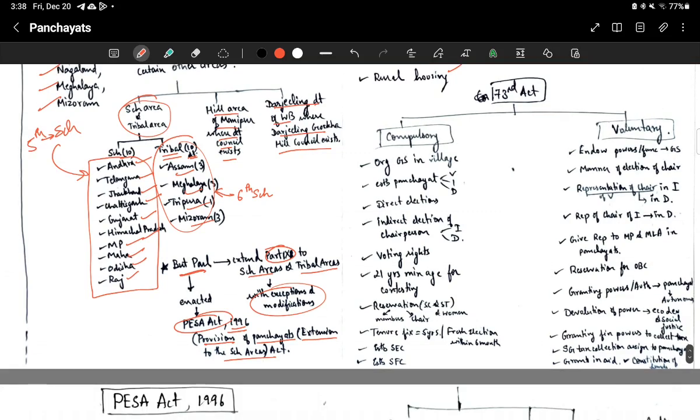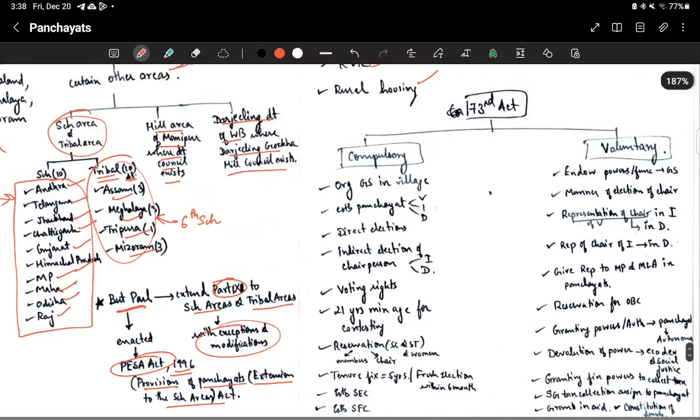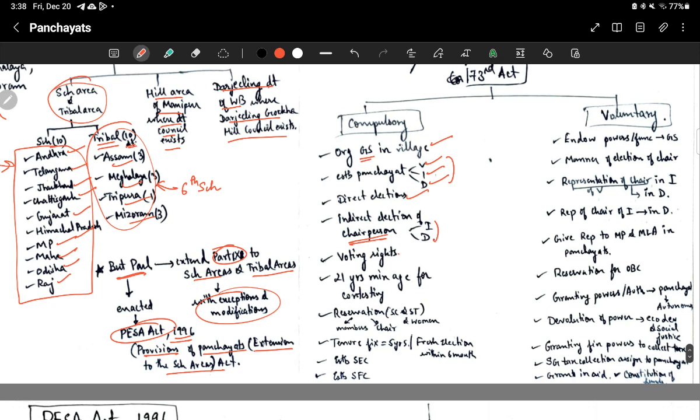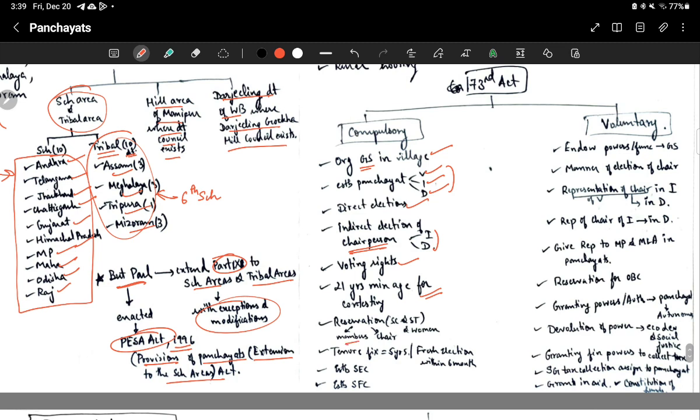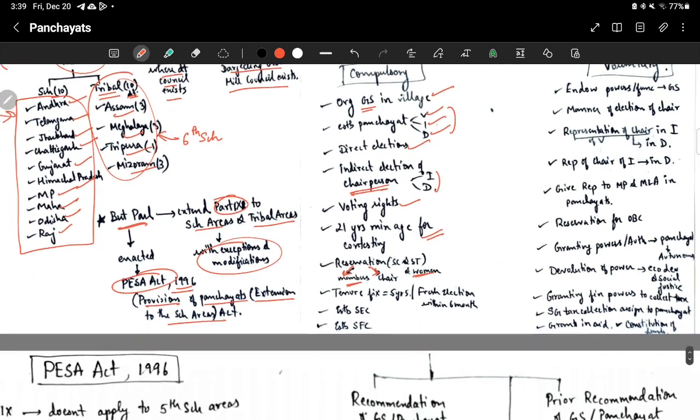Now I will discuss the 73rd Amendment Act's compulsory provisions and voluntary provisions. What are the compulsory provisions? State has to compulsorily organize Gram Sabha in a village. They have to establish Panchayat at village, intermediate, and district levels. There has to be direct elections to these levels. There has to be indirect election of the chairperson at intermediate and district levels. There has to be voting rights, and minimum age should be 21 years for contesting elections. There has to be reservation for SC and ST and women for both membership and office of chairperson.